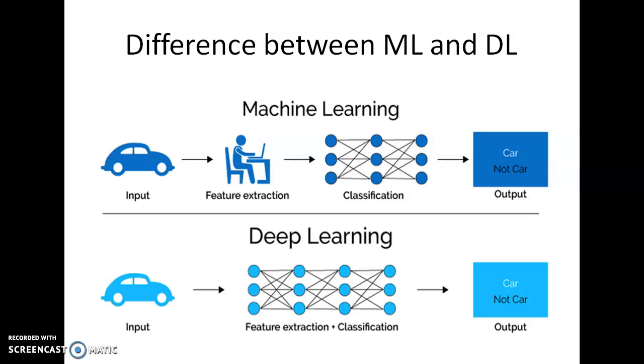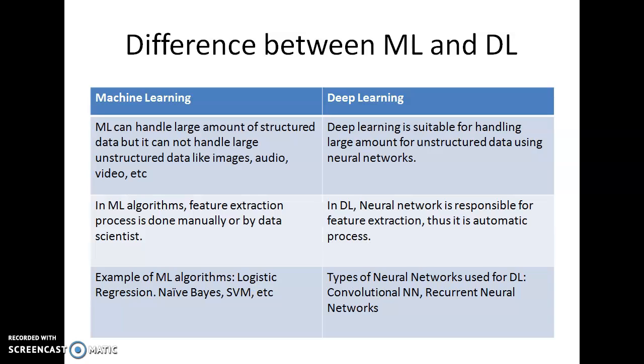That classifier may be a neural network, naive-Bayes classification, or decision tree classification. But in case of deep learning, we are provided only with the image of the object, and that image is given as an input to the deep neural network. Then this deep neural network is responsible for feature extraction as well as the classification, and will provide you the class of that particular object. Thus, the feature extraction process in machine learning is explicit or manual, but in deep learning it is done automatically by the neural network.